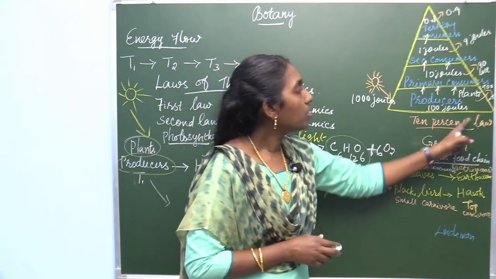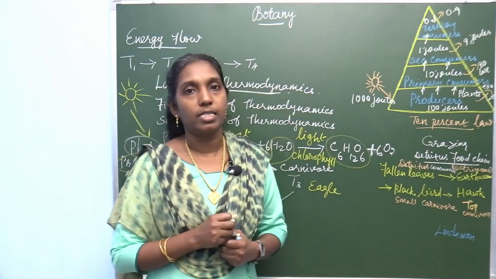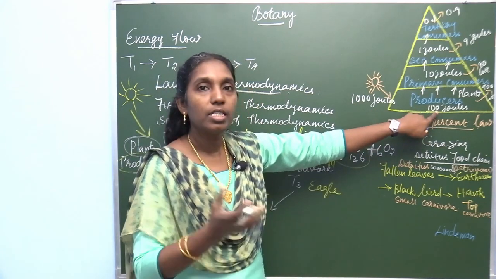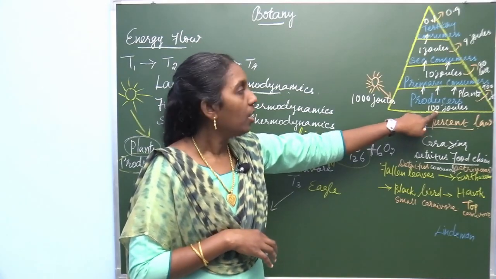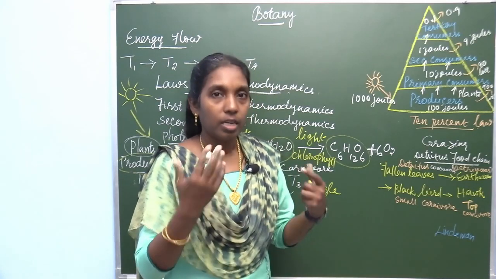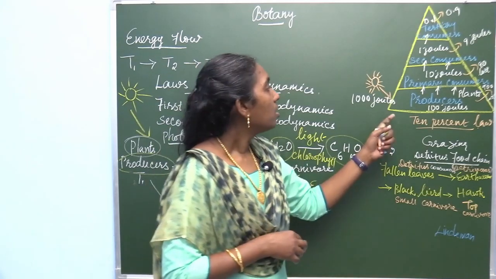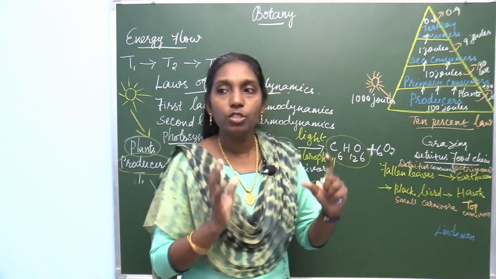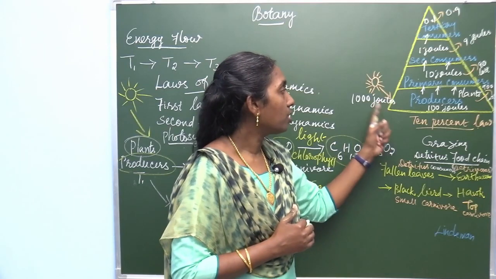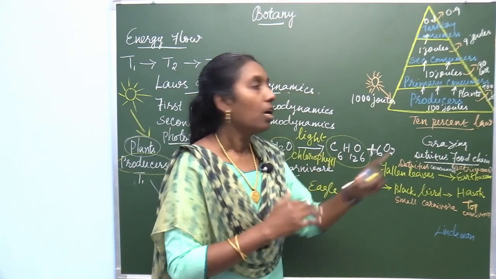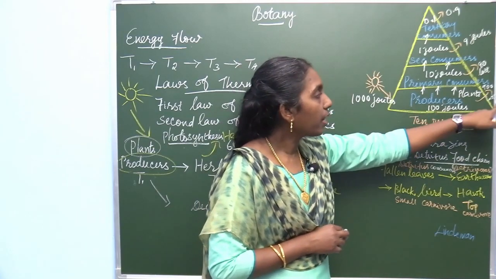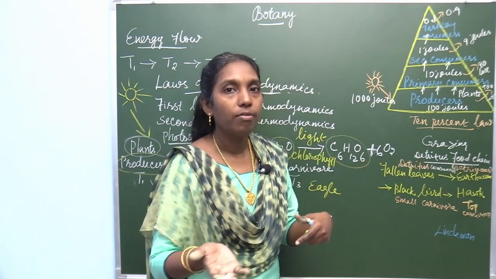There, 100 joules of energy is stored in the plants. When it absorbs 1000 joules of energy, only 100 joules of energy can be stored in plants. The remaining 900 joules of energy is released in the form of heat. Hence, only 100 joules are obtained out of 1000 joules. 1000 joules is taken, but 100 joules are stored in the producer. The remaining 900 joules are released in the form of heat.